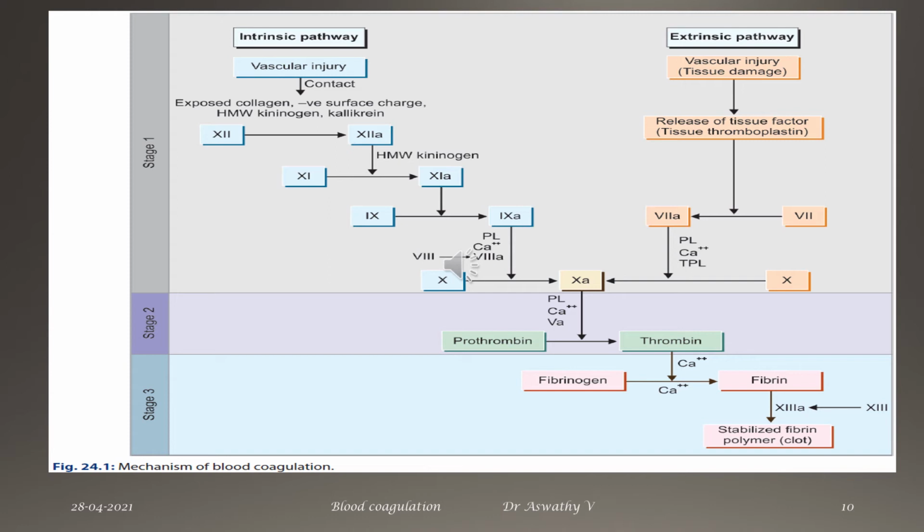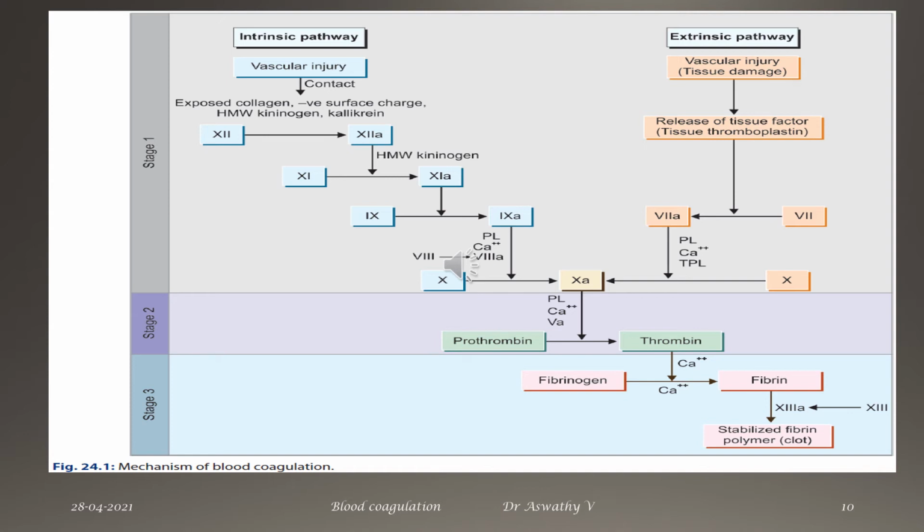Stage 1 is the formation of prothrombin activator. There are two pathways, the intrinsic pathway and the extrinsic pathway. With vascular injury, the collagen fibers get exposed, and then high molecular weight kininogen and kallikrein, in presence of both these things, factor 12, Hageman's factor, gets activated. Then this activated 12A in presence of high molecular weight kininogen will convert factor 11 to 11A. Then activated factor 11A will convert factor 9 to factor 9A, and this 9A in presence of phospholipids, calcium, and factor 8 will convert factor 10 to factor 10A. Thus the prothrombin activator is formed.